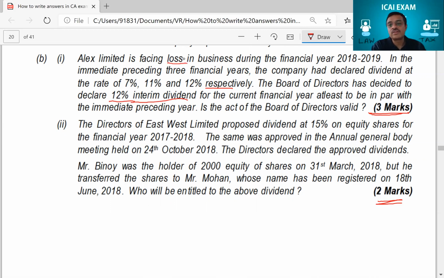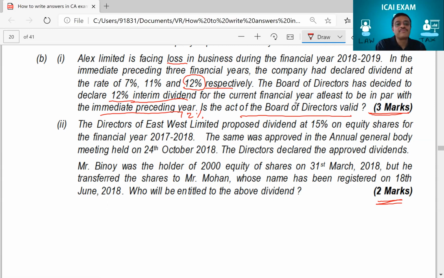Although they are facing losses. And they want to give it to be on par with the immediately preceding year. That means they want to give 12%. The immediately preceding year was 12%. So, is the act of the board of directors valid? Now, those who have studied the dividends chapter know that if you're under loss, for interim dividends the rate cannot exceed the average of the last 3. The last 3 average is not 12%. So actually the board of directors' action is wrong. But in the exam we can't just say no, not possible. Who will give 3 marks? It has to be a 3 paragraph answer.